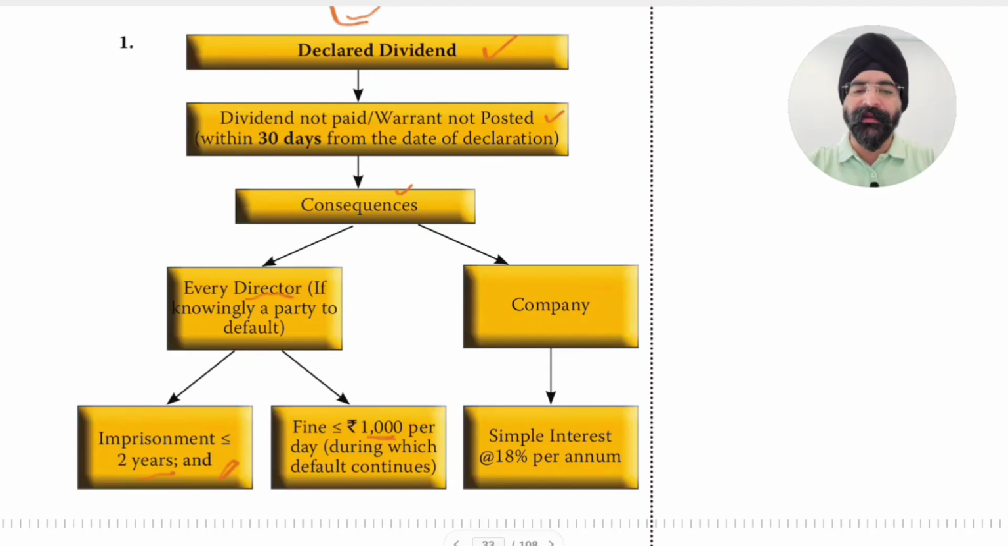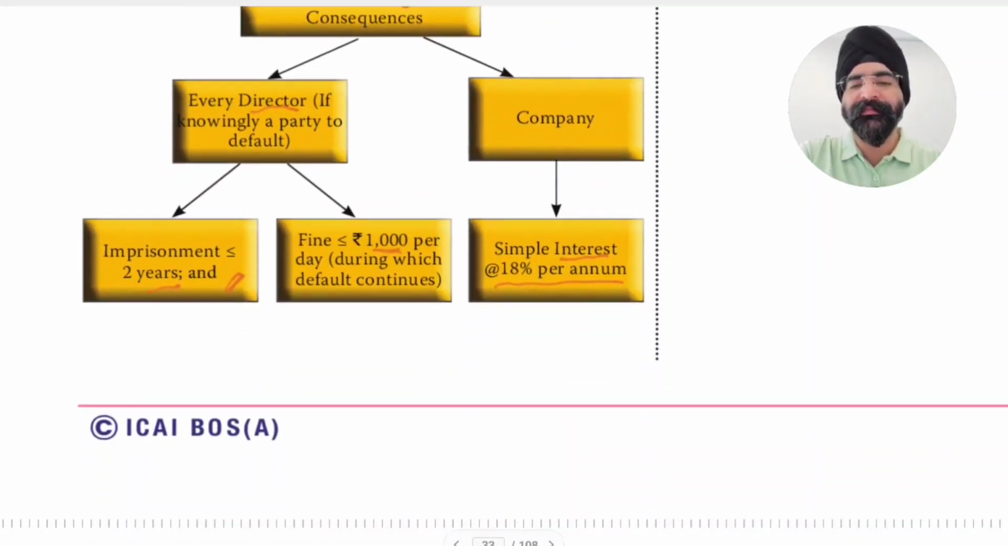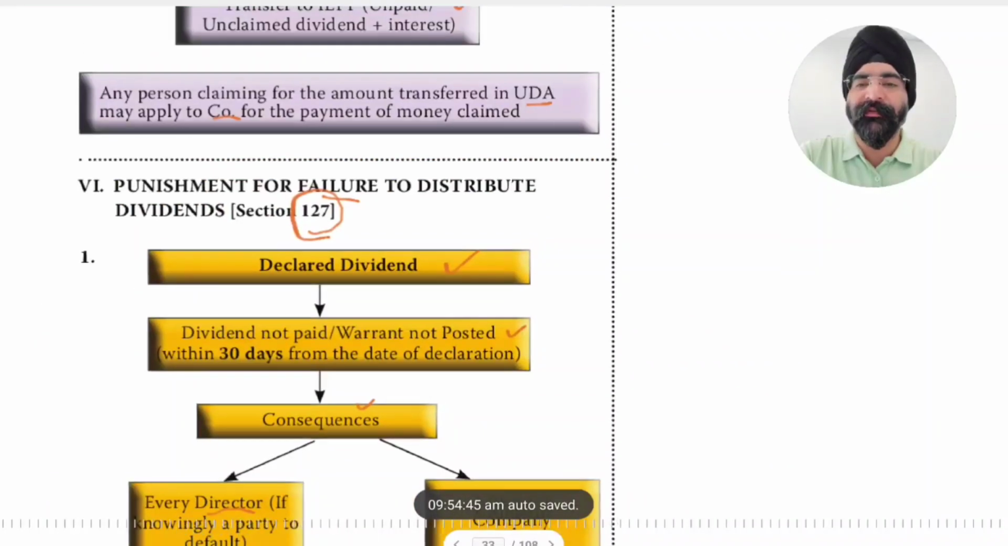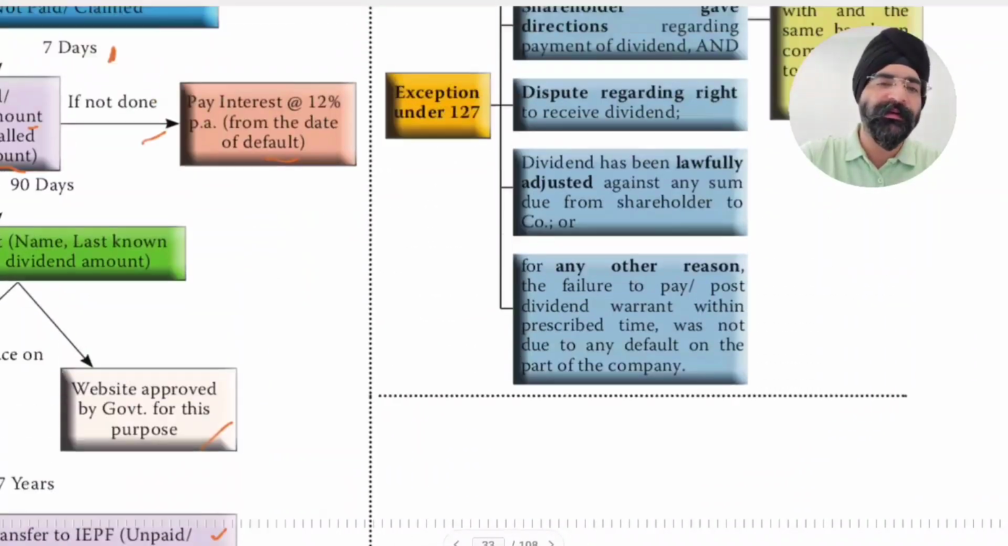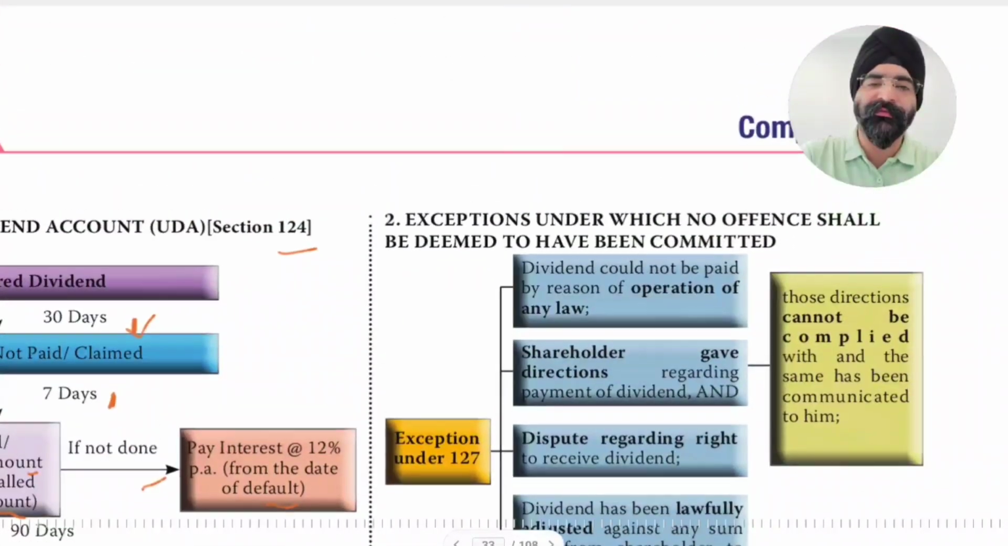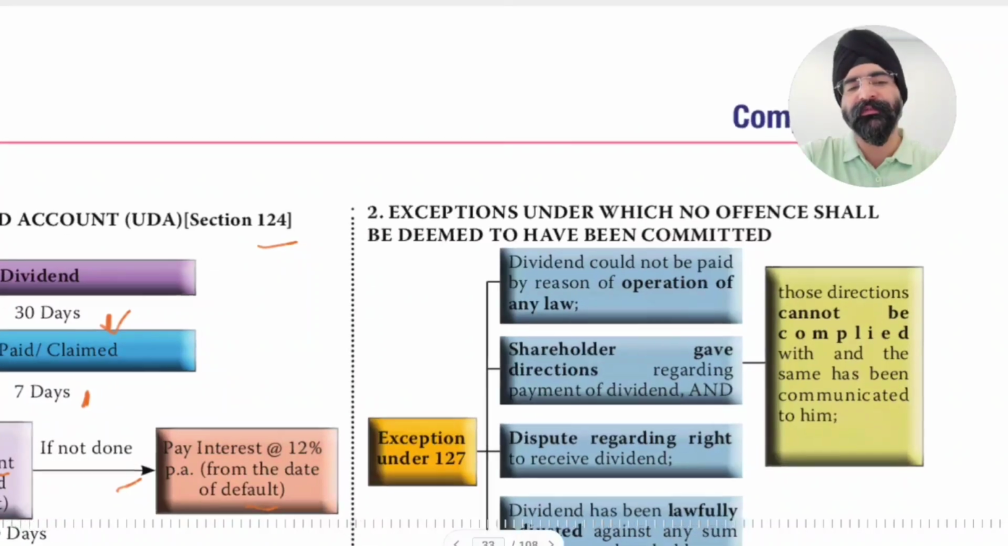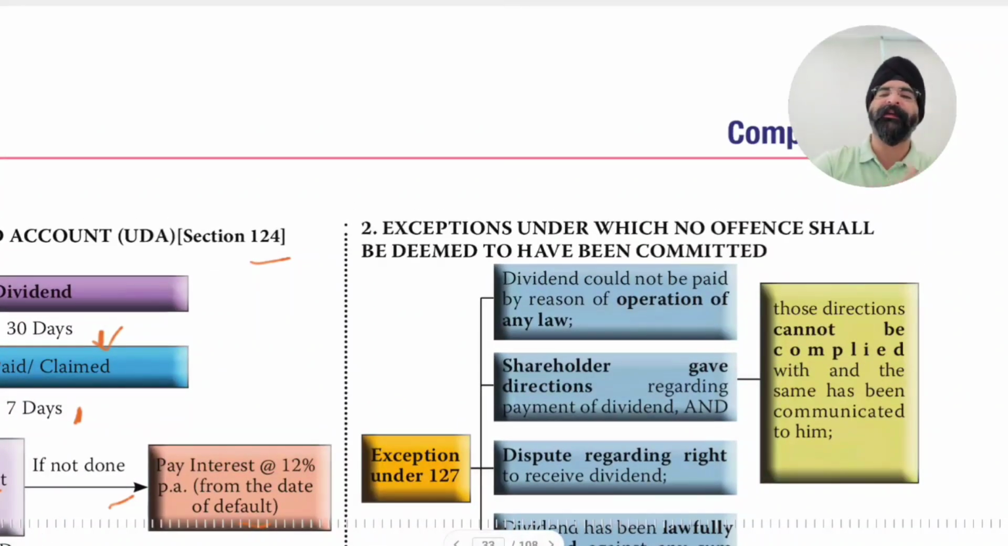And in the case of the company, it has to pay simple interest at 18% per annum. So the company has to pay simple interest at 18% per annum in case of non-payment of dividend within 30 days to a shareholder or member who was entitled to it, and there was no concern regarding finding his bank account and his details.